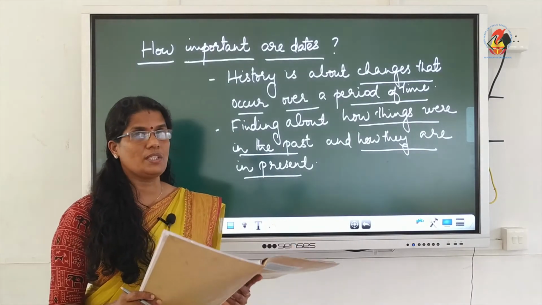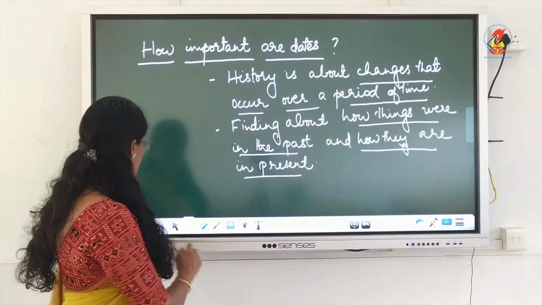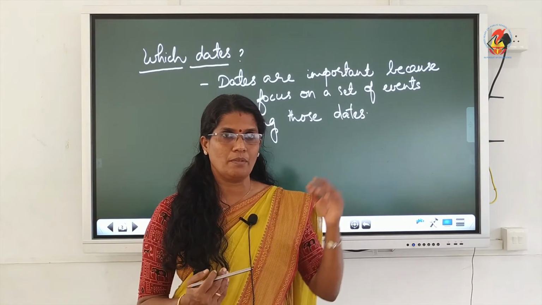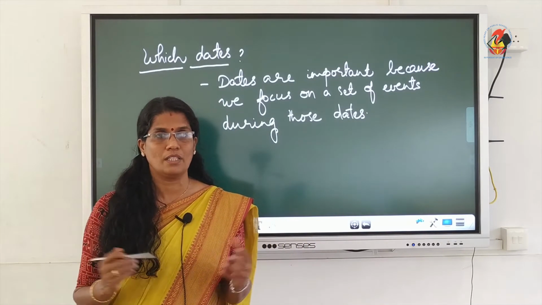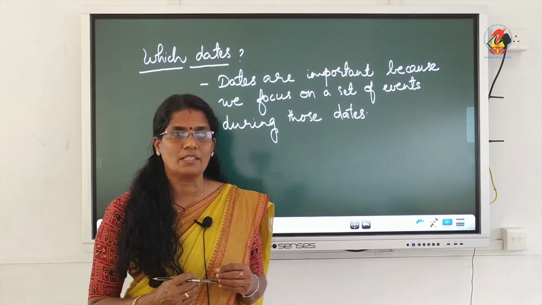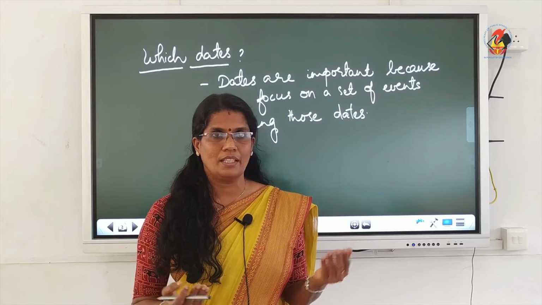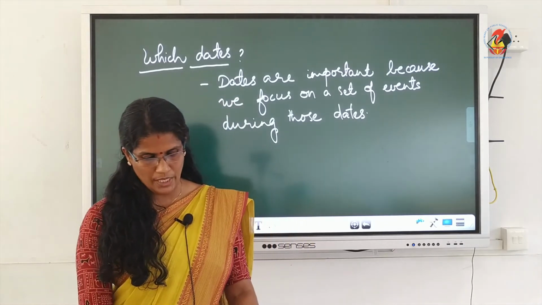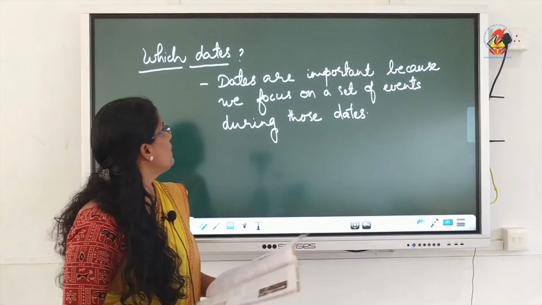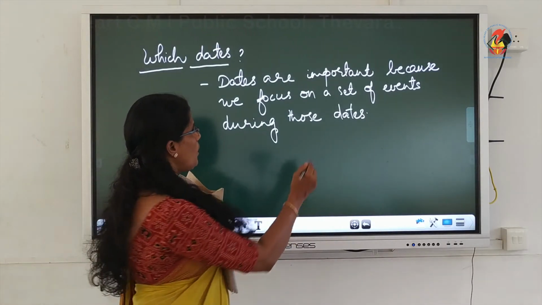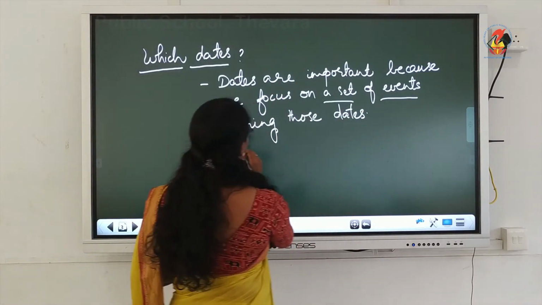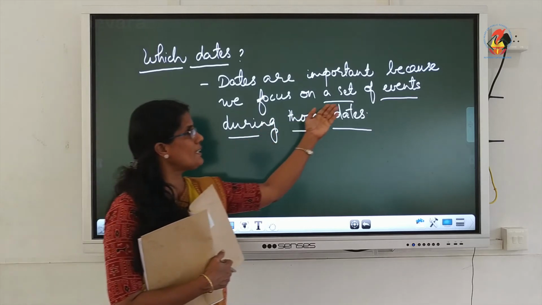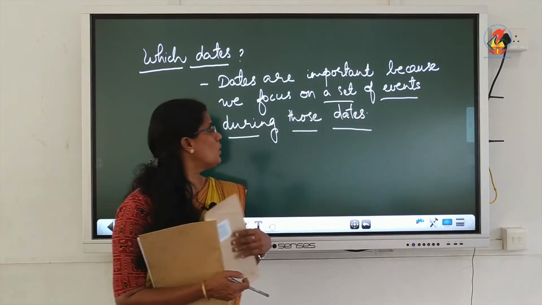Now, coming to which dates. So, which dates do we remember? We normally remember the dates which are important for us. We don't remember when Akbar was born or when Babur got the kingdom. We normally remember our birthdays, parents' birthdays, their anniversaries, siblings' birthdays. Now, which dates are important in history? Dates are important because we focus on a set of events that occur during those dates.